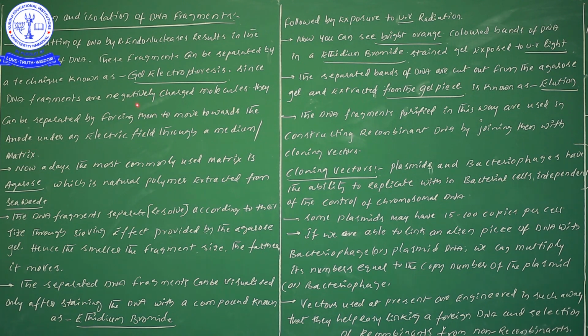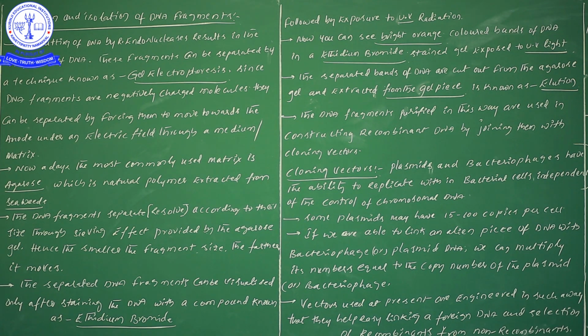So here, this one is negatively charged, and the next one, the anode, I hope is also negatively charged. So when we push or force these DNA fragments to move towards the anode region under an electric field in this gel electrophoresis technique, we will use power, also current. So, an electric field through a medium or matrix.